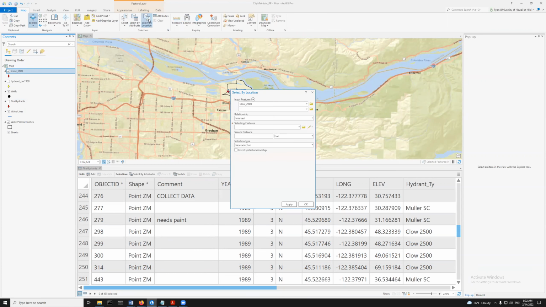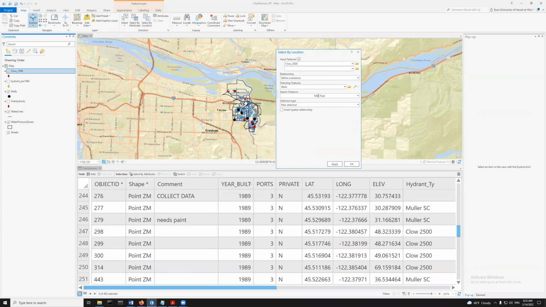So I'm going to do select by location, the Clow 2500 fire hydrants, only those that could intersect with something, like intersect with the wells, but I want to say within a distance of, okay? Within a distance of the wells, and I want it to be 500 feet. All right, so what should happen after I hit this button is the Clow 2500 fire hydrants which are within 500 feet of these black symbols, which are the wells, should be selected.